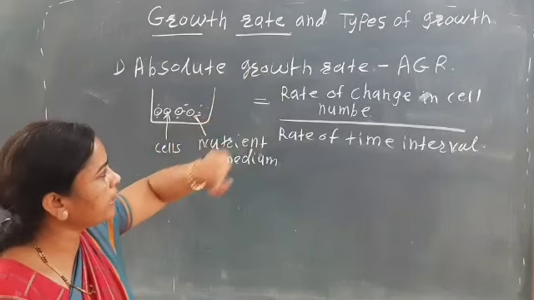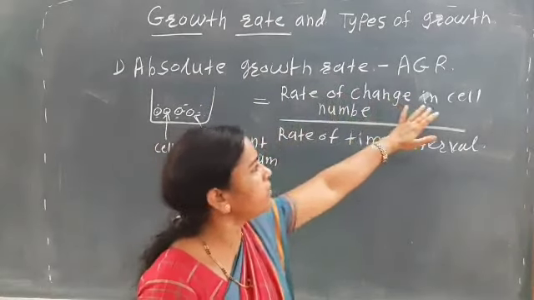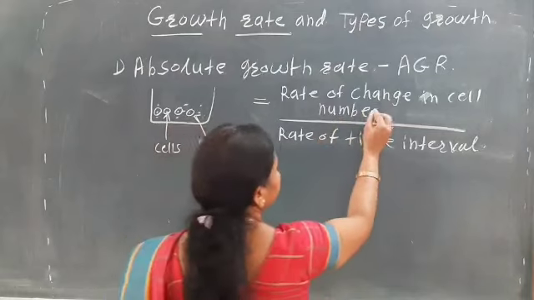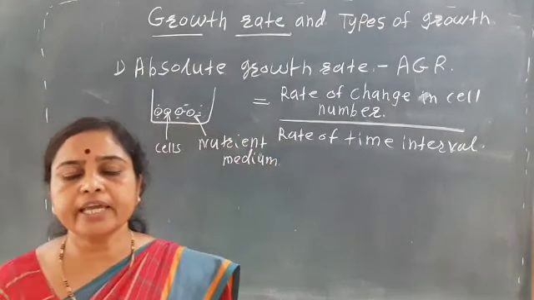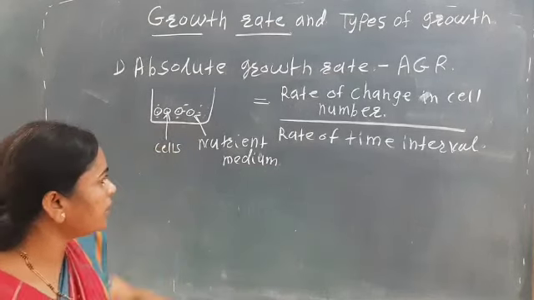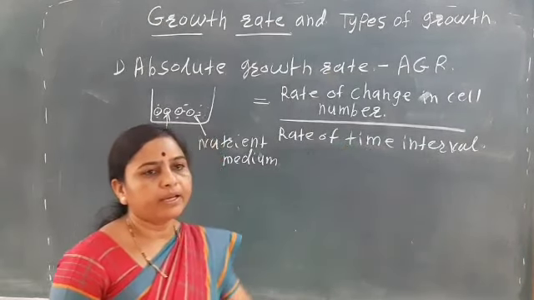How can we calculate it? It is the rate of change in the cell number to the rate of the time interval.